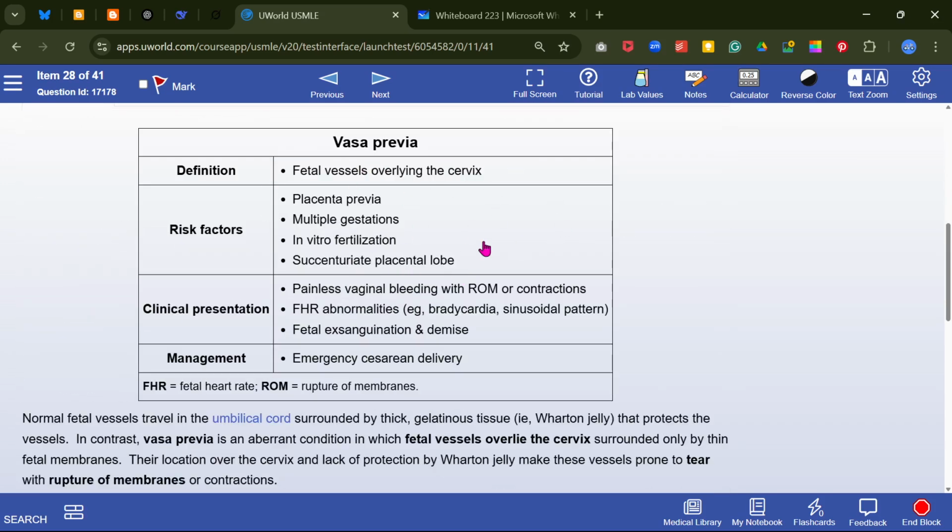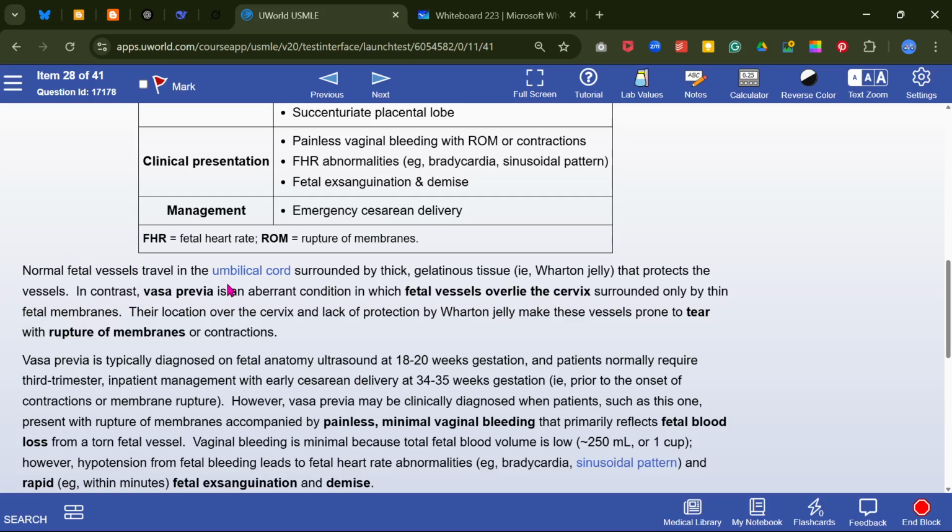That means fetal vessels overlying the cervix. It may be due to multiple gestation, placenta previa, or IVF. Normal fetal vessels travel in the umbilical cord, surrounded by thick gelatinous tissue. In contrast, vasa previa is an aberrant condition in which fetal vessels overlie the cervix, surrounded by only a thin rim of fetal membrane. The location over the cervix and the lack of protection by Wharton jelly make these vessels prone to tear with rupture of membrane. So this patient has painless, minimal vaginal fetal blood loss.